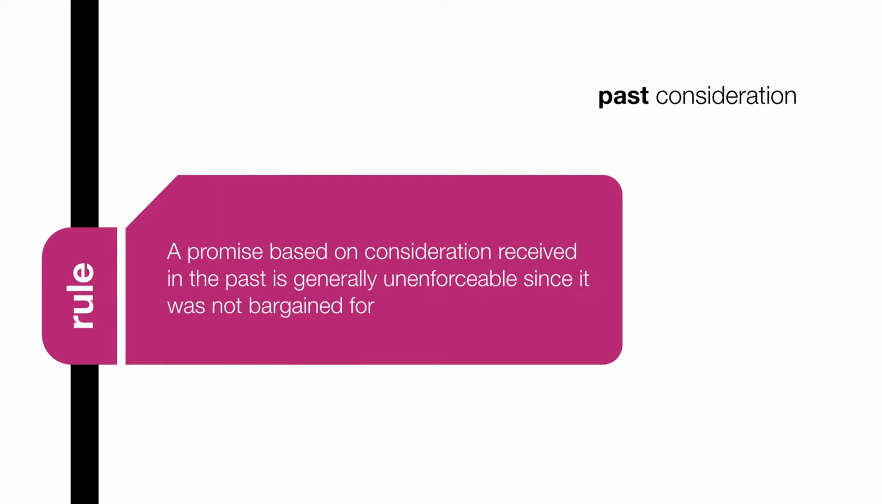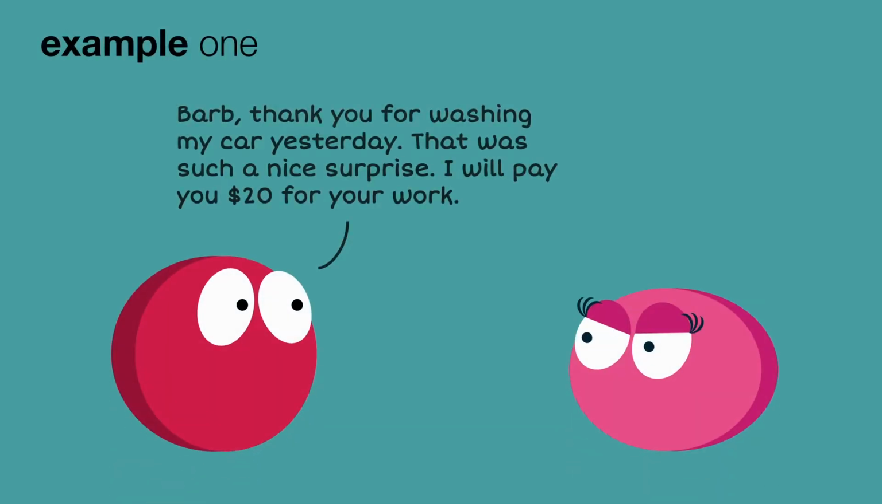So if the promisor is making a promise in recognition of something that has occurred in the past, can that be consideration? Can that be the detriment that was induced by the promise when we're talking about a bargain for exchange? And you'll see there the general rule, which is no, that's going to be unenforceable. It will not make the promise enforceable. It will not satisfy the element of consideration. So let's look at an example.